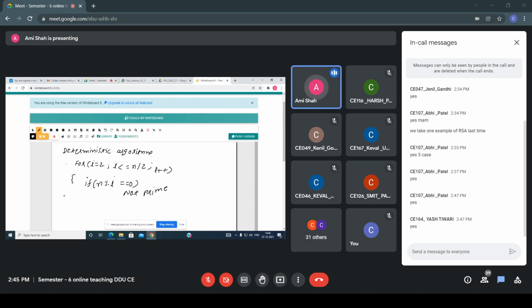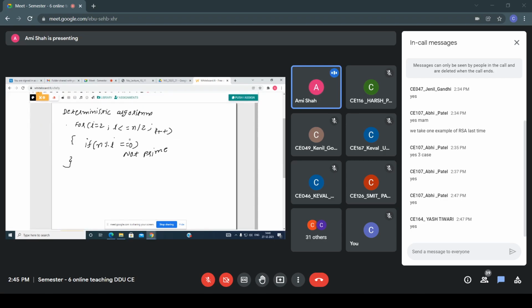So these are simple logic, all of you know that, there is no need to explain, right? So up till now we have used this deterministic type of algorithm. Now see here the complexity is this one. But suppose, let's assume there are 200 bits, then the number of bit operations needed to run this divisibility test is 2 raised to 200.